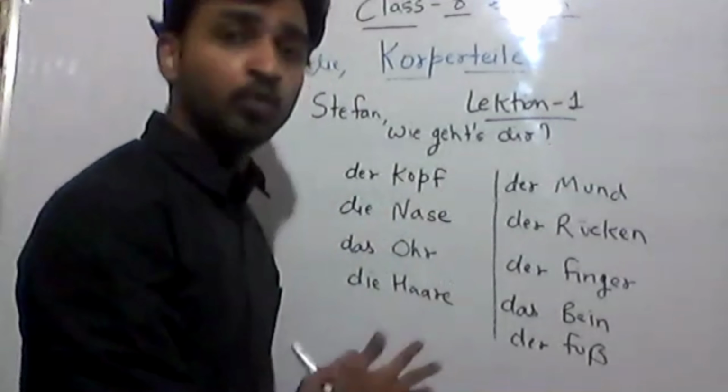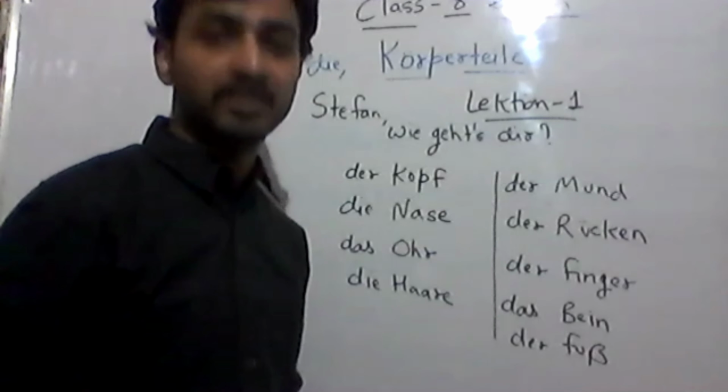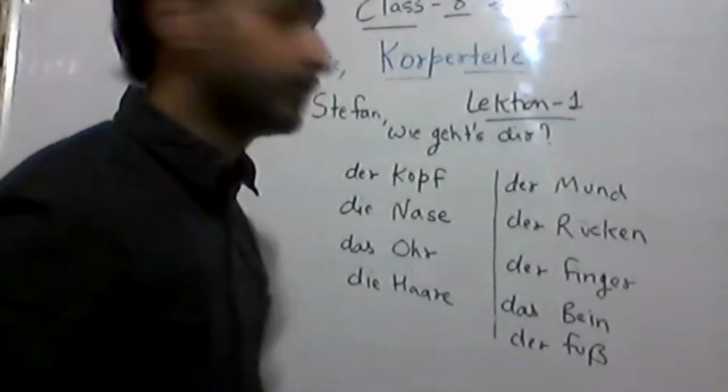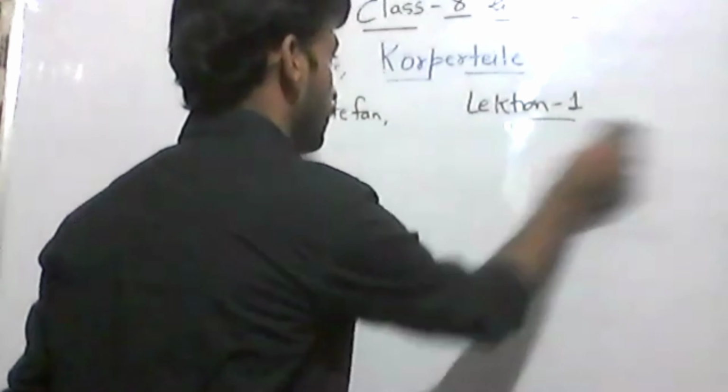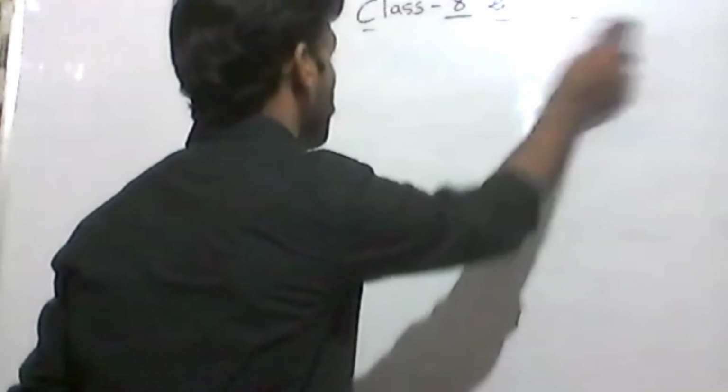Now we use these body parts and make a few sentences. Suppose my head is paining. I have headache.